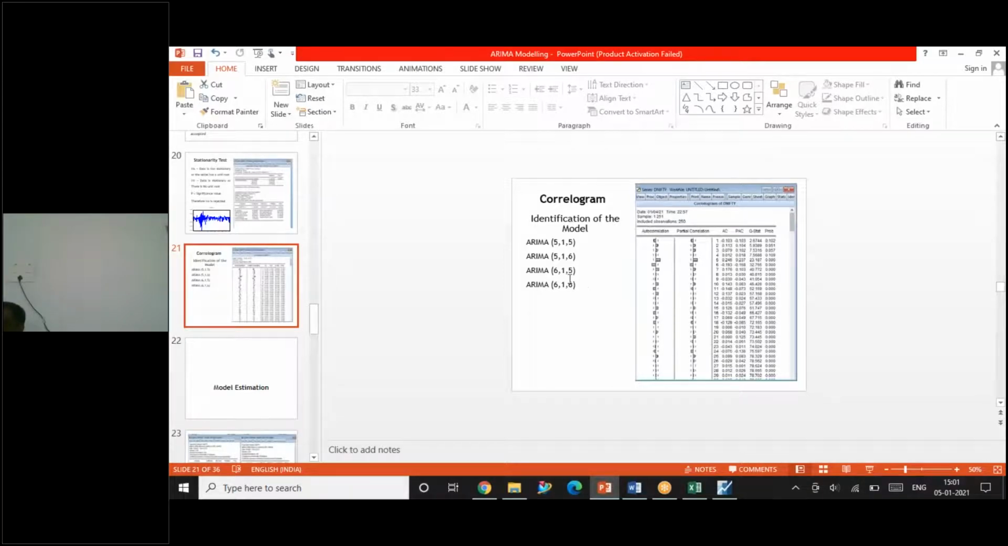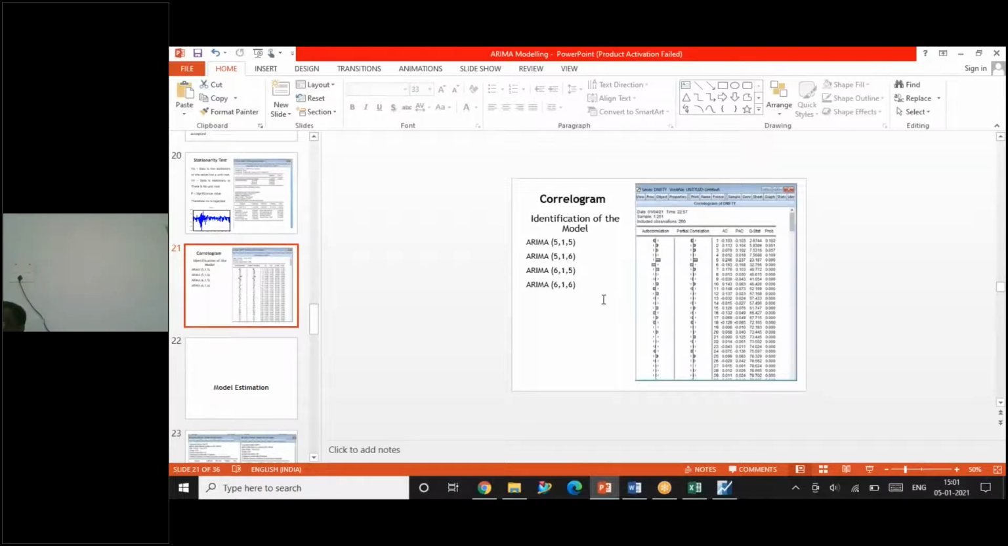See here, in the presentation I have written something like AR5, 1, 5, 1, 6, 6, 1, 5, 6, 1, 6. I assume that even 6 will have a significant influence because it is also slightly beyond the confidence interval level. So I have taken these parameters. That is when I say ARIMA 5, 1, 5, it means AR5, order of integration 1, and MA5. 5, 1, 6 means AR5, integration 1 and MA6. This is how you will estimate the parameters.